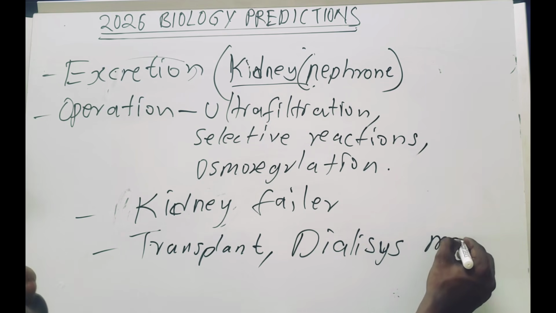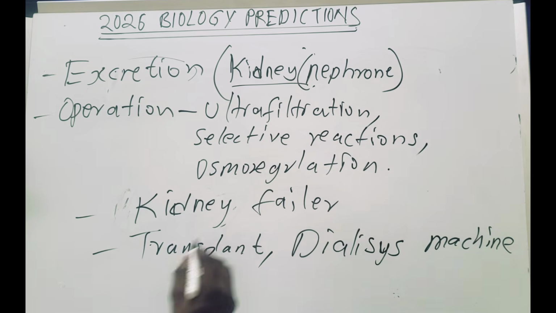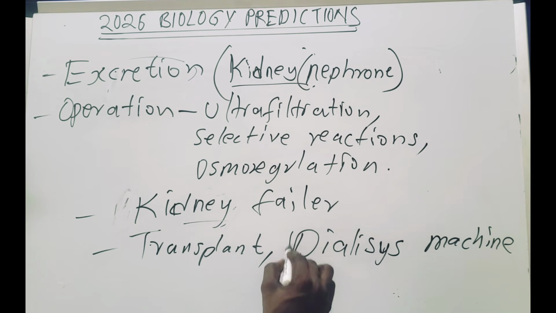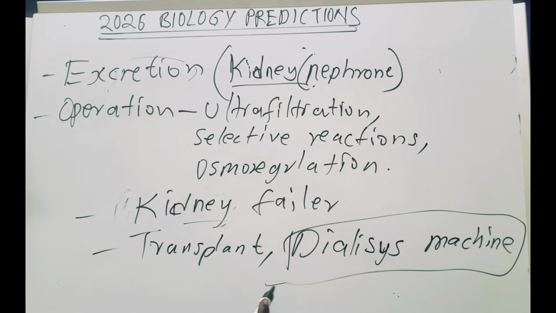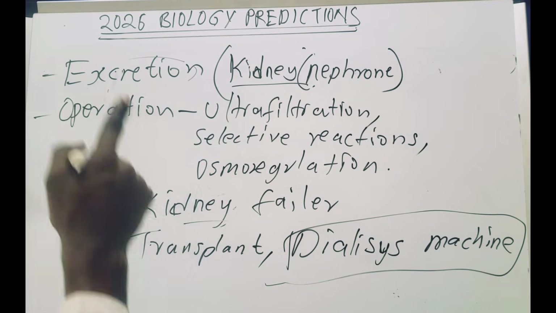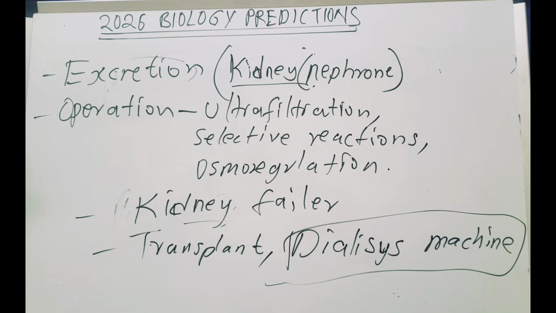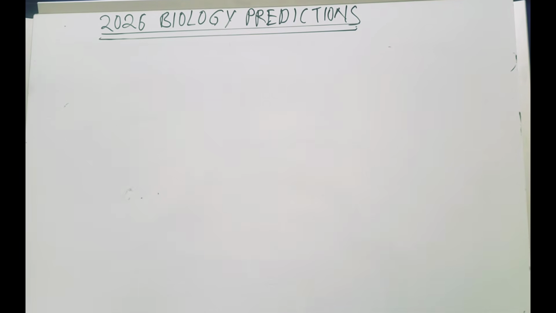These are the solutions for kidney failure. On the dialysis machine, it is very important. They might even bring the diagram, so know how it works and how everything goes about. These topics are going to come. If you go through these, you will find it easy. So let's go to the next topic.